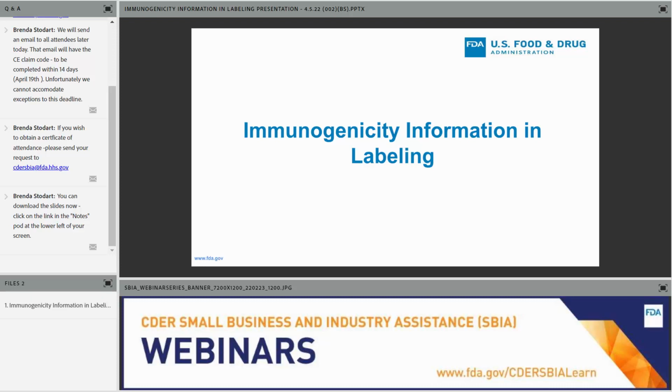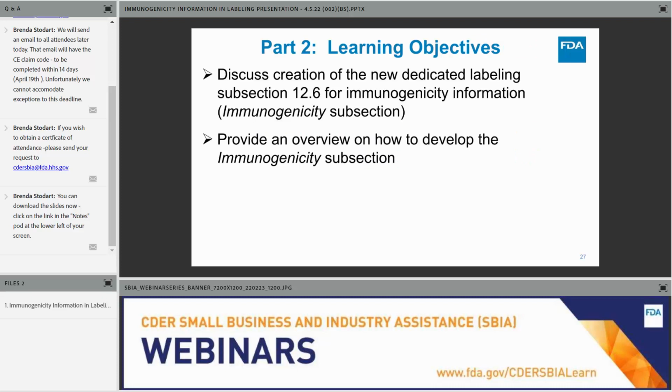Great. Thank you, Daphne. So in this part of the presentation, I'll be talking about when to and how to include immunogenicity information in labeling. So we'll discuss creation of a specific dedicated labeling subsection, subsection 12.6, called the immunogenicity subsection. This subsection is in the clinical pharmacology section of labeling, in section 12.